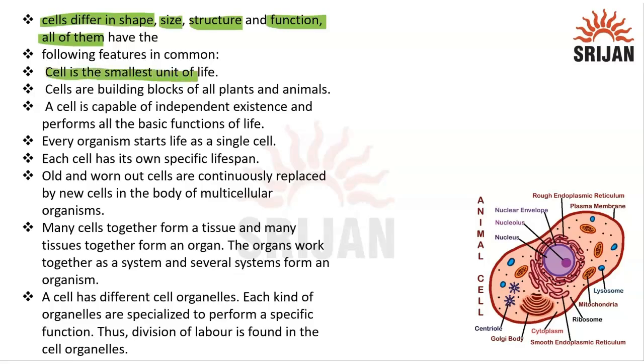As I told before, the cell is the smallest unit, the fundamental unit, and the functional and structural unit. They are the building blocks for plants and animals as well. A single cell can show independent existence and perform all activities, as we see in unicellular organisms. Every organism starts its life from a single cell. I gave an example earlier: the zygote.